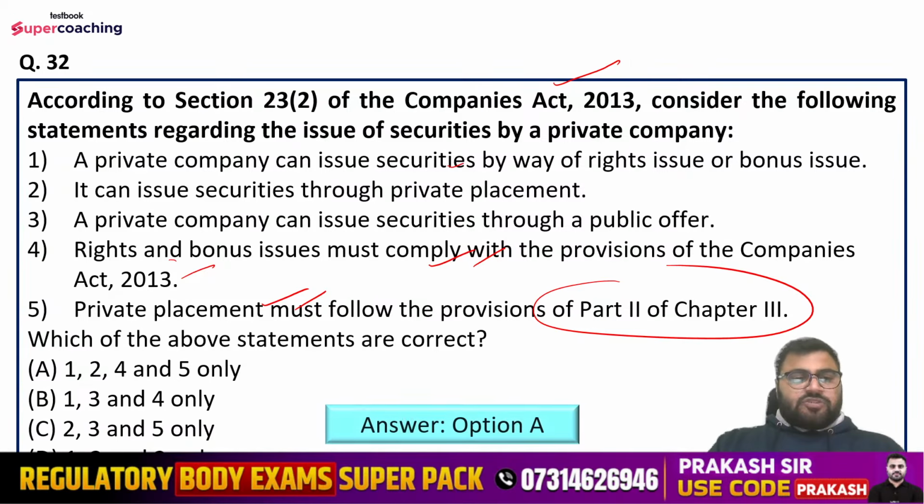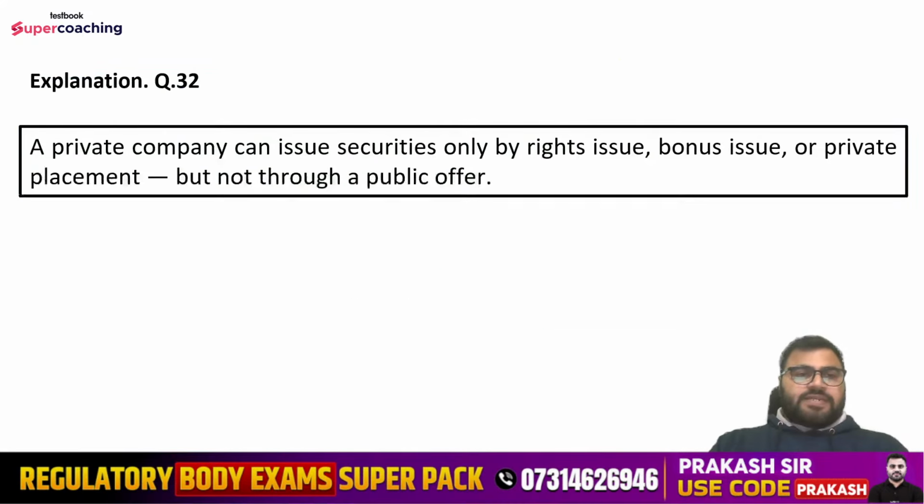So right answer is option number A. That is first, second, fourth, and fifth. Third statement is saying a private company can issue securities through a public offer. This is incorrect. Private company cannot issue securities through public offer. So that is why this is incorrect, and hence first, second, fourth, and fifth. That is option number A is correct. Yes, Anshika and Ankul, you all have given the right answer here.